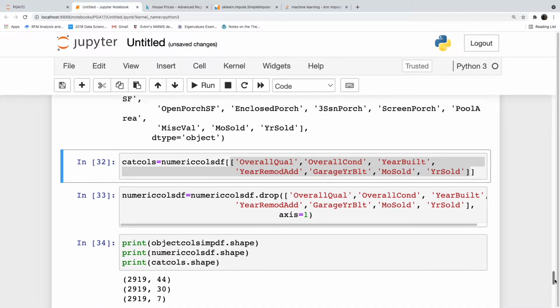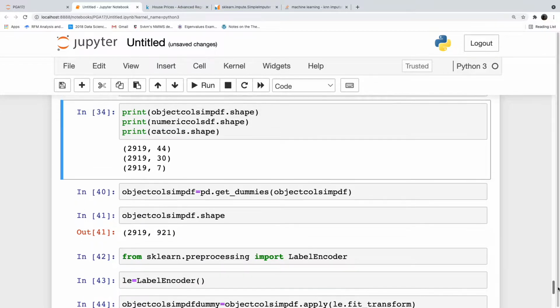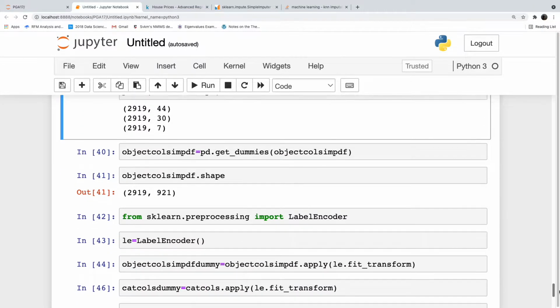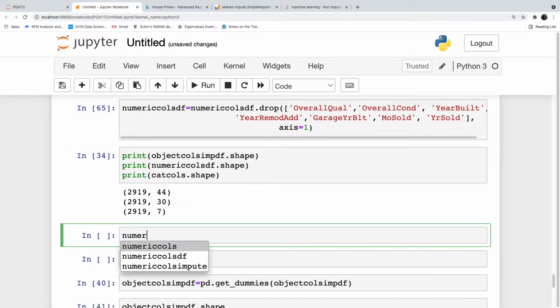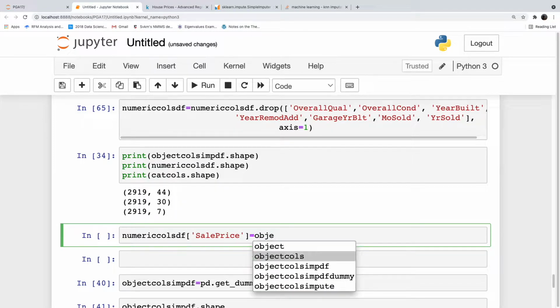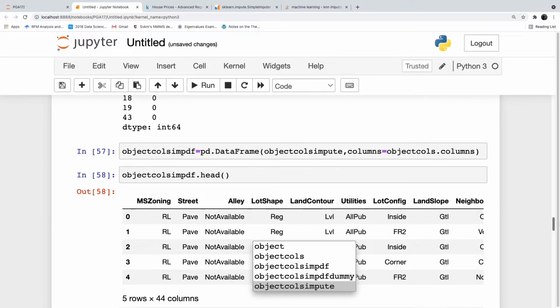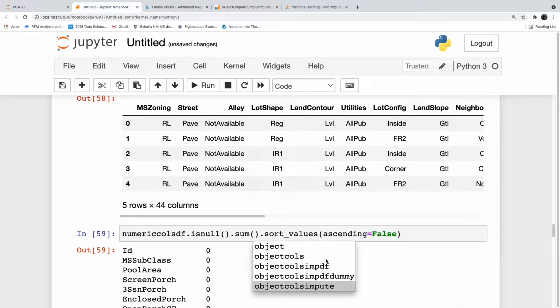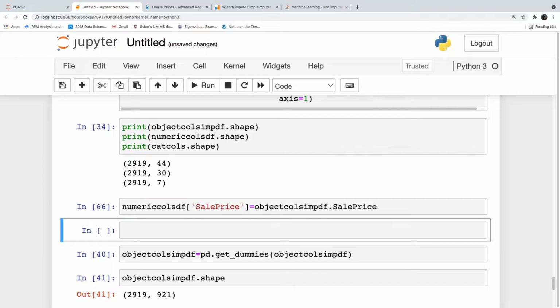Okay, the numeric cols df, and then cat cols and numeric cols. So we will add a cell here: numeric_cols_df['sale_price'] is equal to object_cols_imp_df.sale_price. Right? We have added it to our numeric columns.